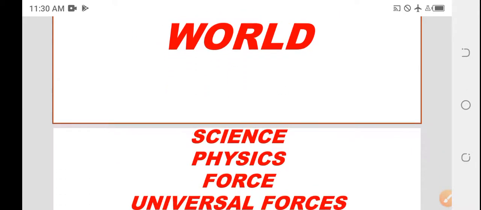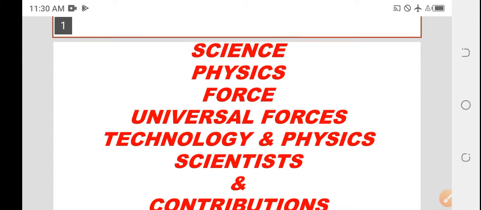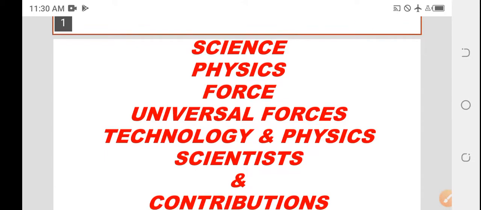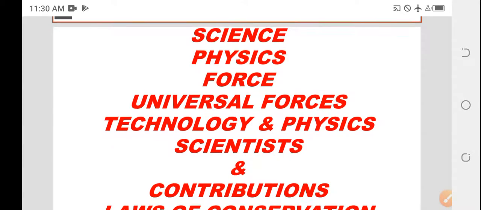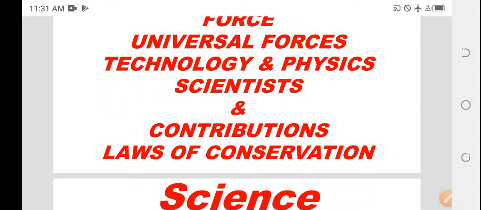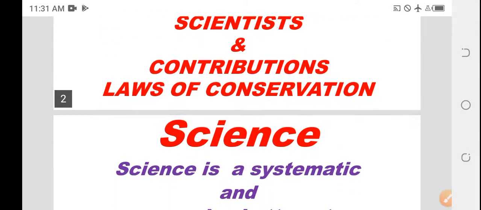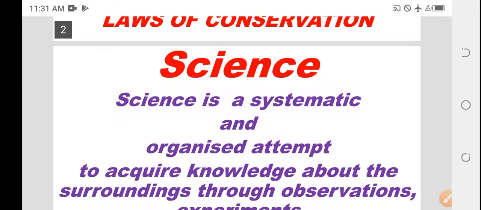In this session, we are going to discuss the definition of science, physics, force, and we also discuss universal forces, technology and physics relation, scientists and their contributions. Also, we are going to discuss the law of conservation. Let's see what is meant by science.